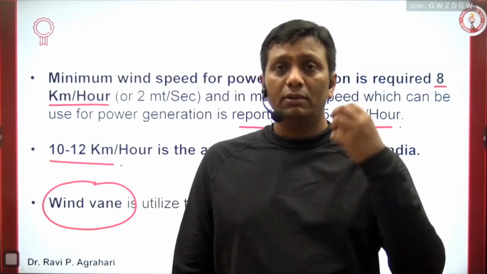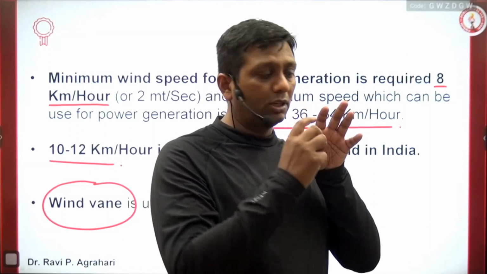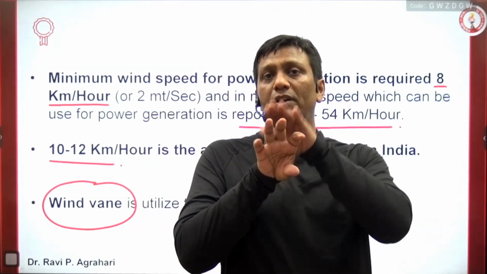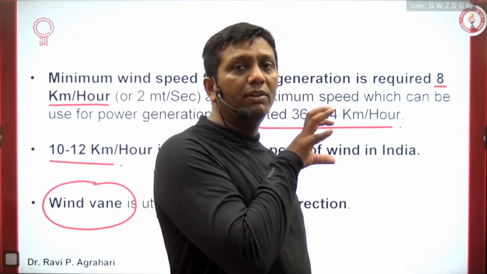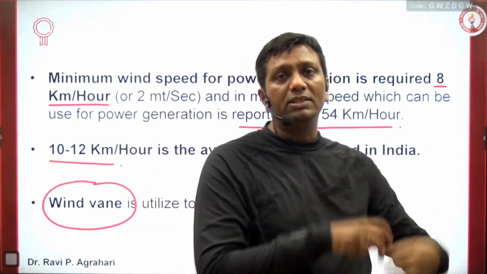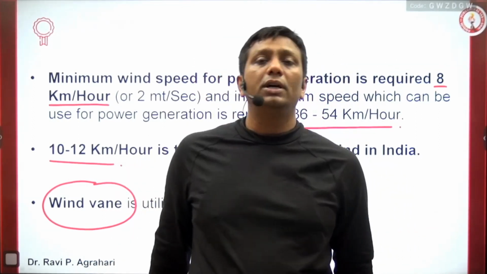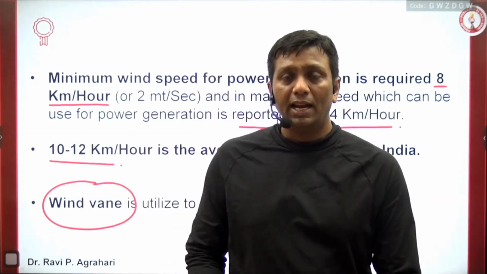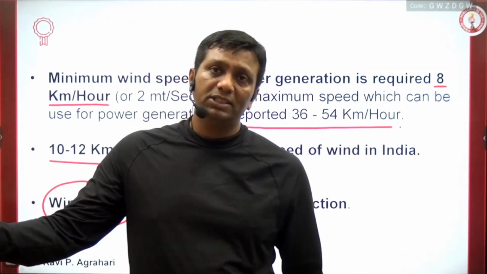So I'm just telling you guys, the turbine should always face the direction of the wind. If the wind is coming in this direction, the turbine should be in this way. After some time, when the wind is coming from another direction, the wind vane, a sensor used on the wind turbine, will direct the movement of the turbine. Now the wind is coming from that direction, and the wind turbine is receiving the massive speed of the wind. So the wind vane senses the wind direction, and accordingly the wind turbine moves. In this way, the wind turbine system works for power generation.